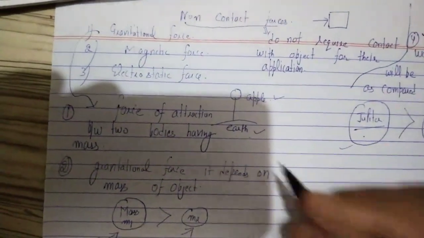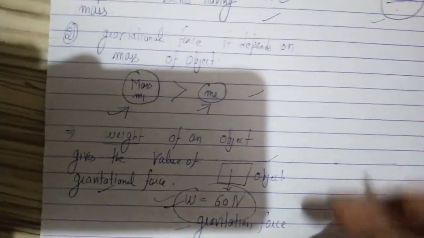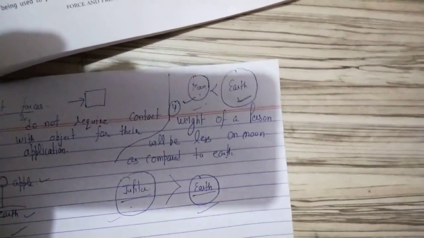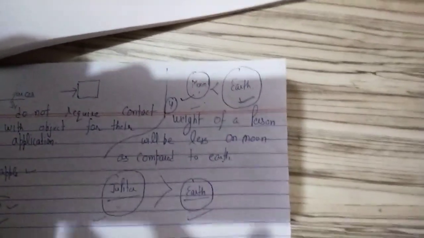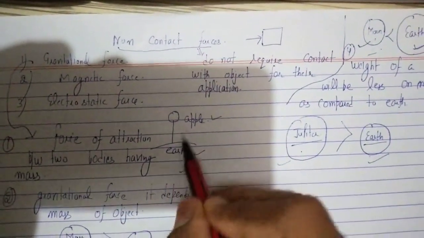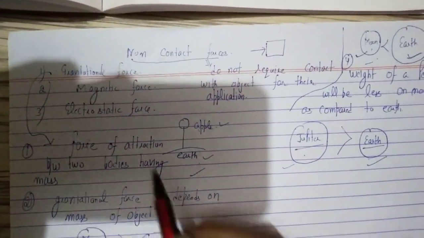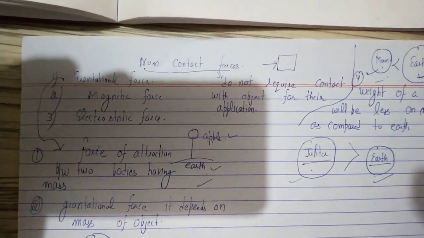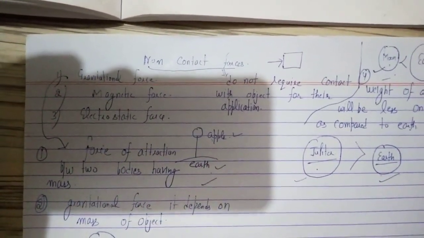We discussed the definition, on which factor it depends, what information the weight of an object provides, and how this gravitational force acts in the real world. You know that earth is attracting the apple, but earth is not touching the apple, so it is a non-contact force. Gravitational force is a non-contact force. If someone asks you how to prove it, you will say the apple is falling towards the earth because earth is attracting the apple, but earth is not touching the apple, so it is a non-contact force.